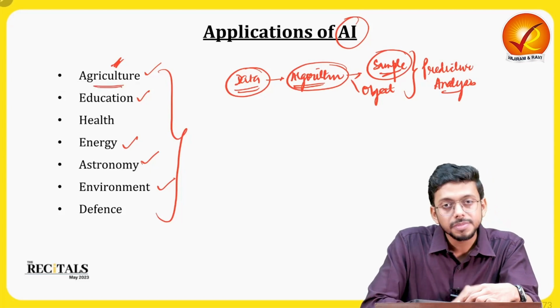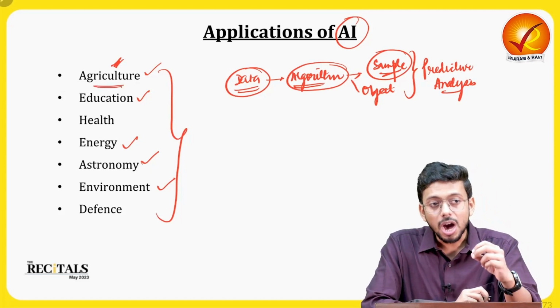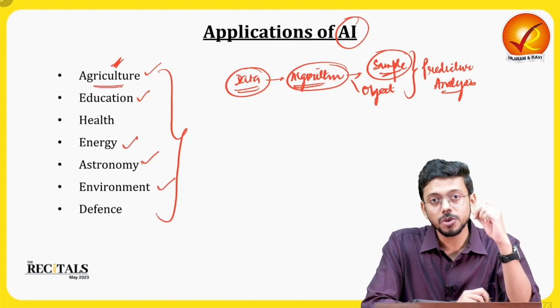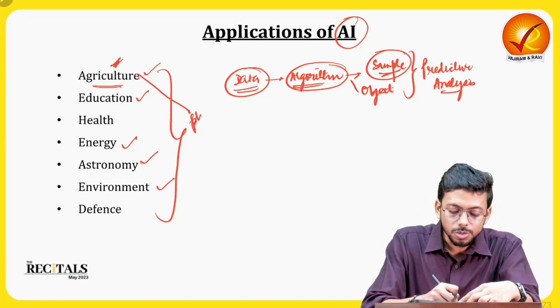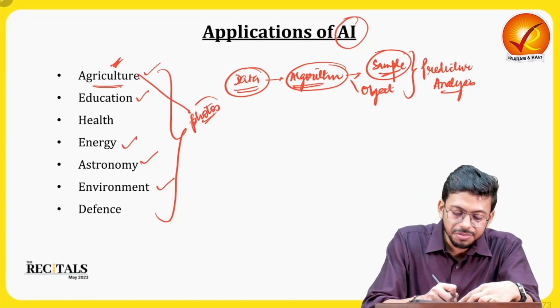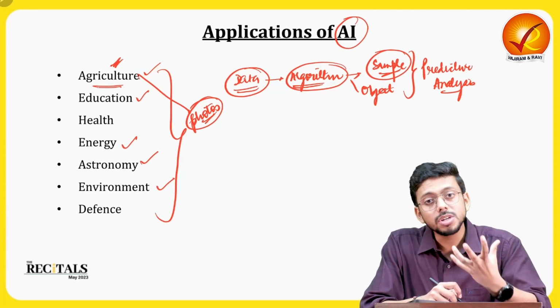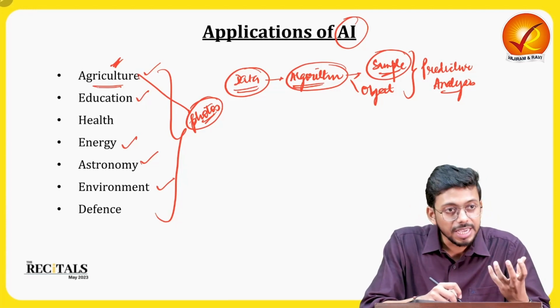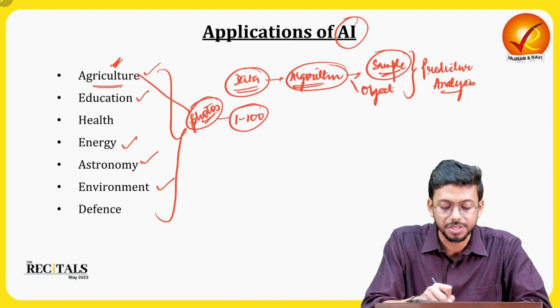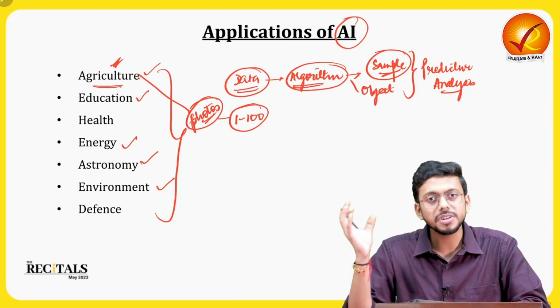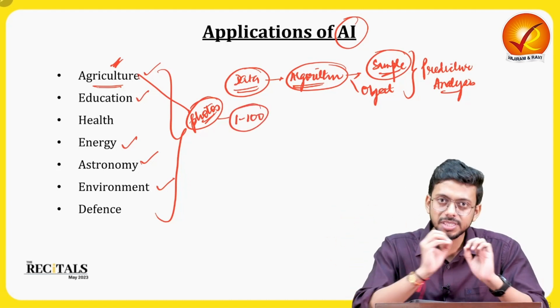Now let's replicate this basic concept in each of these fields. In agriculture, let's say we have to find out how much drought has happened, and what is the loss of crop. We will give the machine various photos, showing how drought looks like and the area of this particular drought. Let's say we give 100 photos of drought in different dimensions, and we tell them exactly what it is.